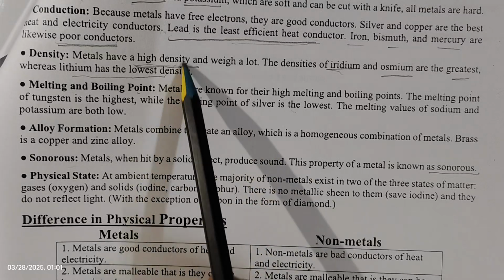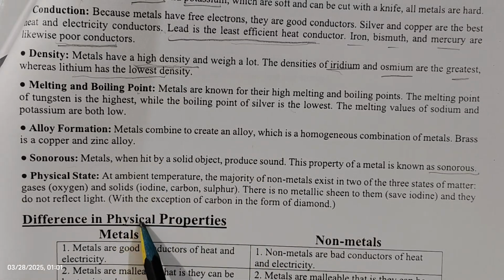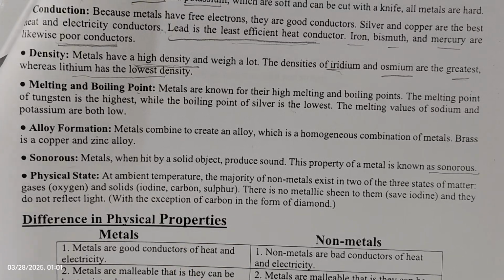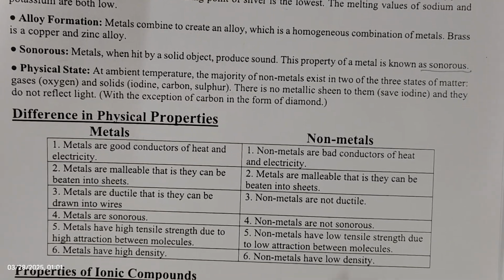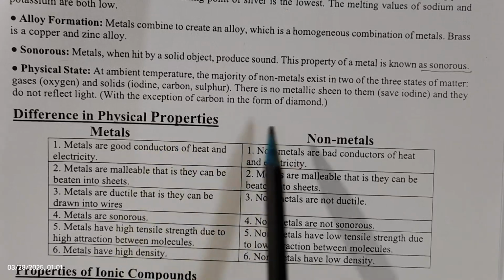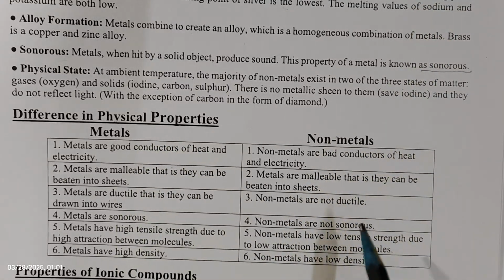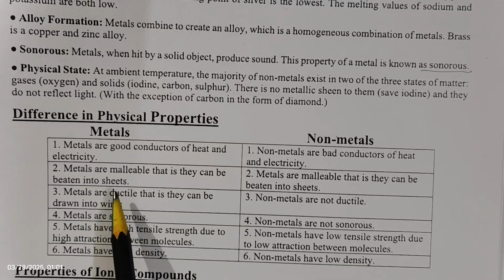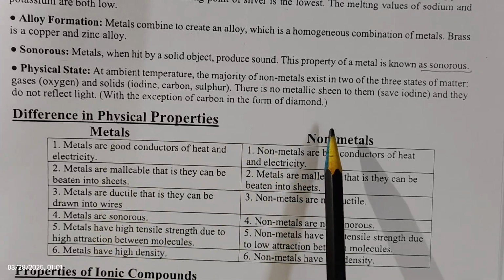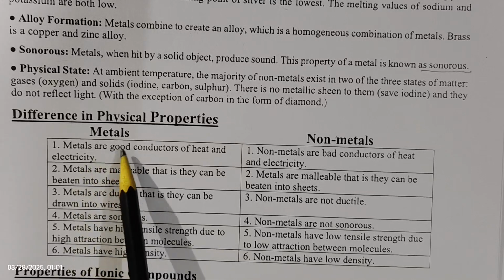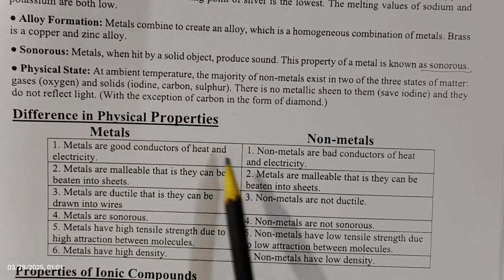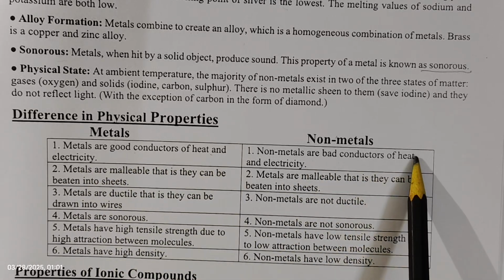On that basis, the differences are given here. Difference in physical properties. In the exam, they may ask you a question like differentiate between the physical properties of metals and non-metals. Based on the above topics we have learned, we are able to draw the differences for metals and non-metals. We'll see: metals are good conductors of heat, non-metals are bad conductors of heat.